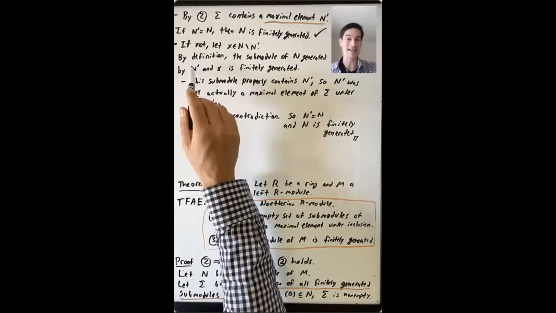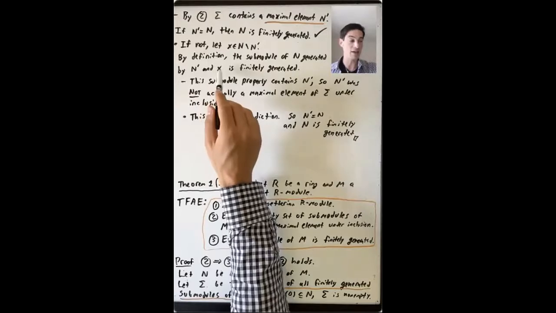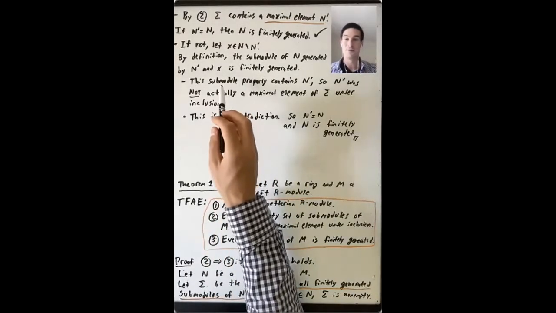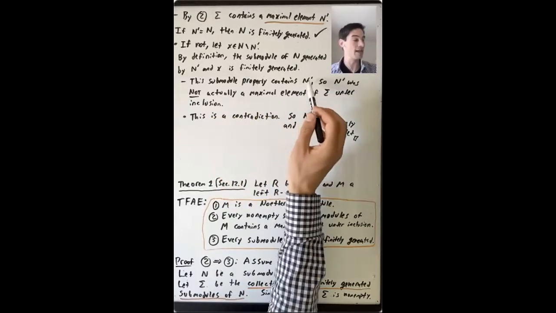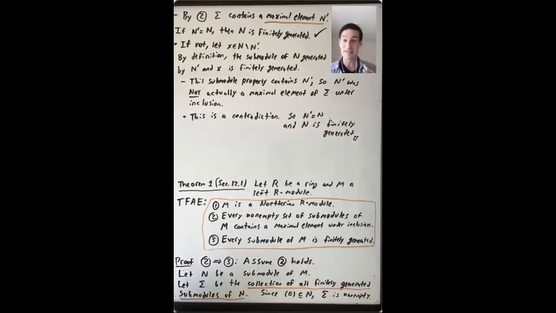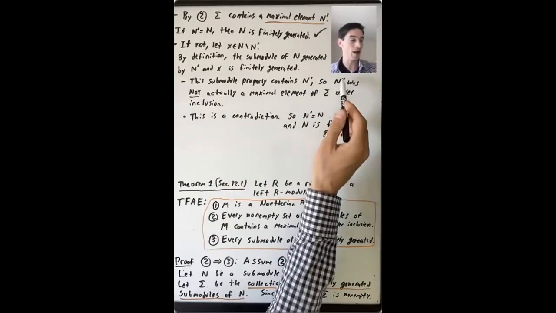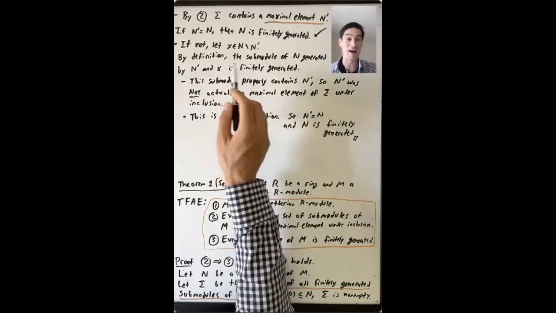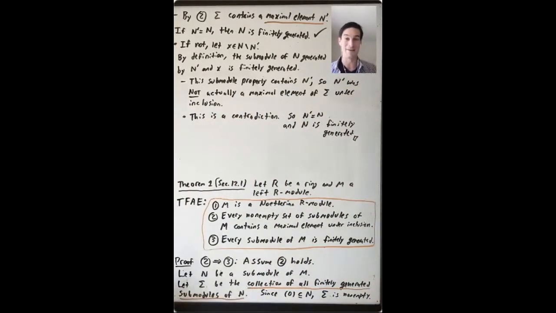So what's true about this submodule? Well, it certainly contains N prime, and it also contains x, and it's finitely generated. So it should be in this collection sigma, because it's finitely generated and it's a submodule of N. So we get this submodule that properly contains N prime and is in sigma. So that means that N prime was not actually a maximal element of sigma under inclusion, because we found something in sigma that includes it. So this is a contradiction.